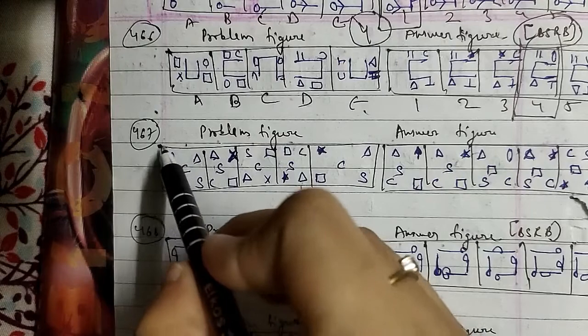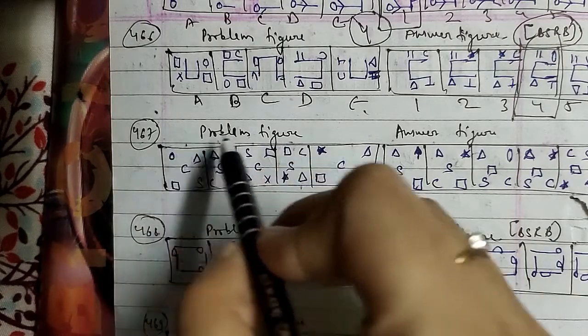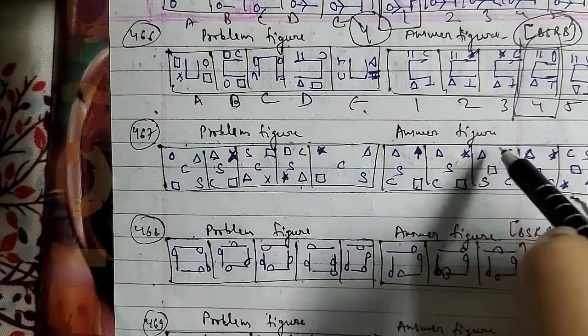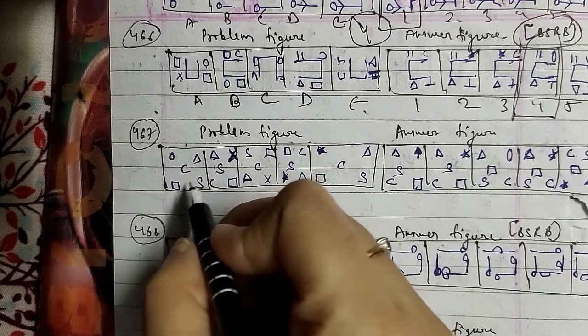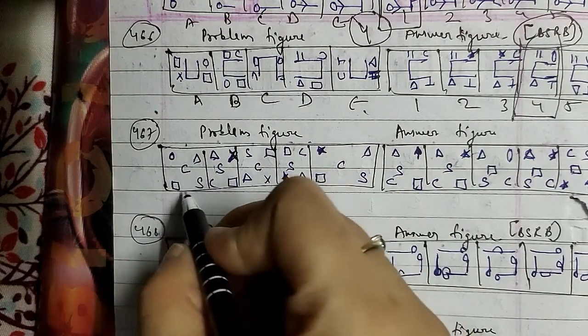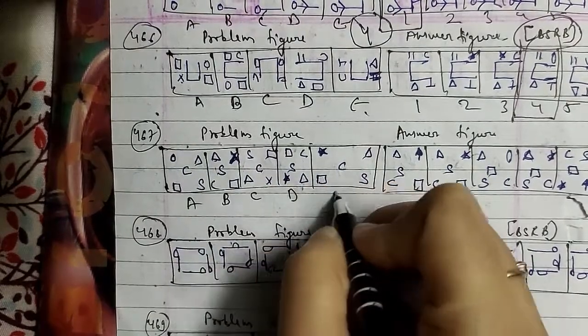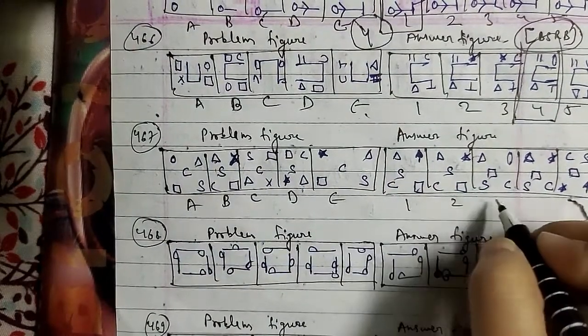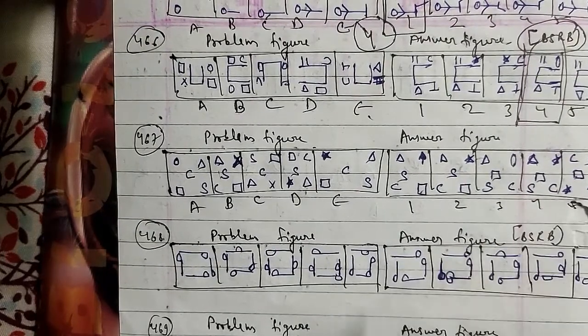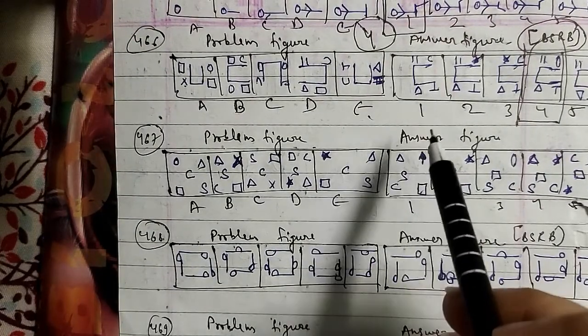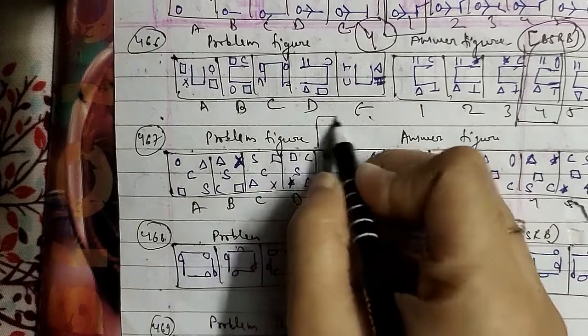Let's go ahead with another one, and that is your 467th question of the session. These were the problem figures and these were the answer figures as well, which are circle, triangle, C and rectangle and S, that is your figure A. Then we have figure B, figure C, figure D, figure E, and this is 1, 2, 3, 4 and 5 as well.